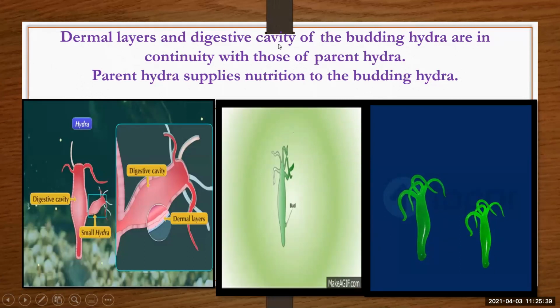The dermal layer and digestive cavity of the budding hydra are in continuity with those of the parent hydra. The parent hydra supplies nutrition to the budding hydra. Here you can see the digestive tract in continuation with the bud, and from there it is taking nutrition. It grows, it matures, and gets separated from the parent and starts living an individual, independent life, you can say.